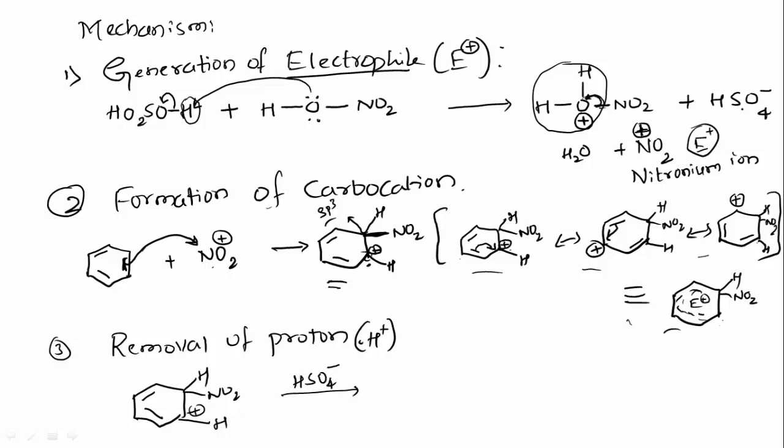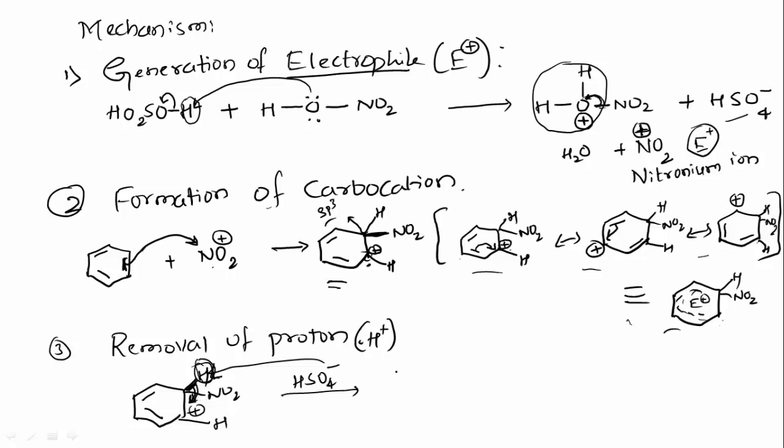HSO4 minus, that is formed here. It will abstract the proton, and thus what happens here? When this HSO4 minus abstracts this proton, this bond will remain as it is, so that will get delocalized here.